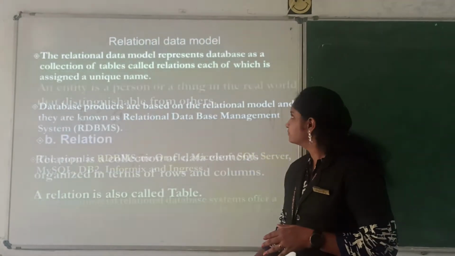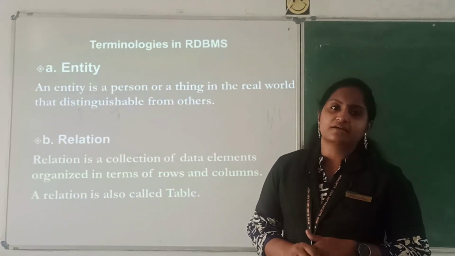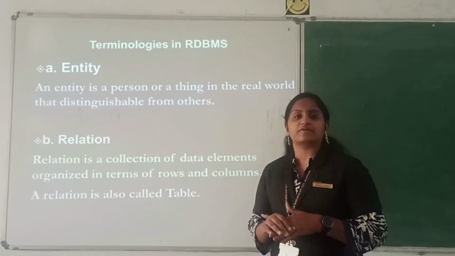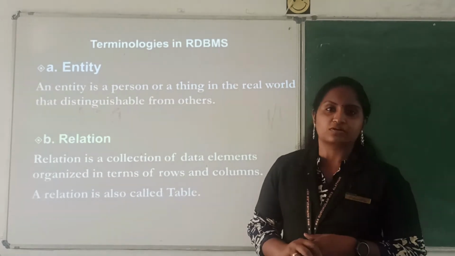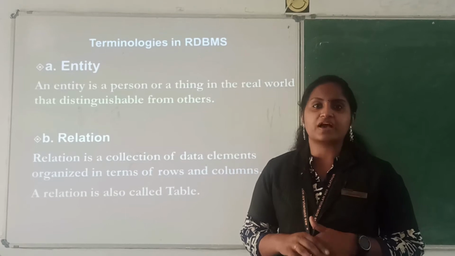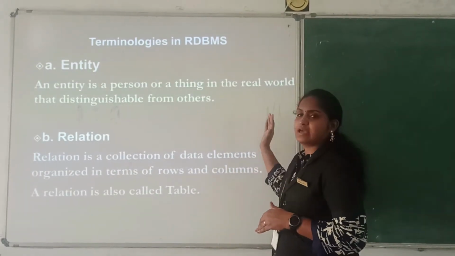Next, the terminologies we use inside the RDBMS system. Like a table, we have rows and columns. The data we enter in tables is known as entities.